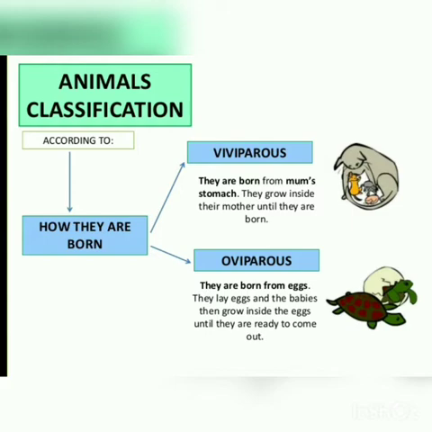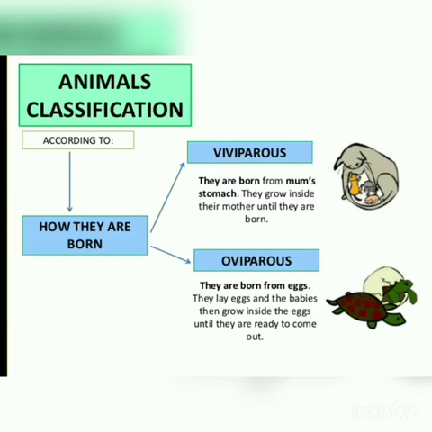So they are born from the mother's stomach. They grow inside their mother until they are born. For example, cats give direct birth to the young ones, and until the birth is given, the babies grow inside the womb of the mother cat.